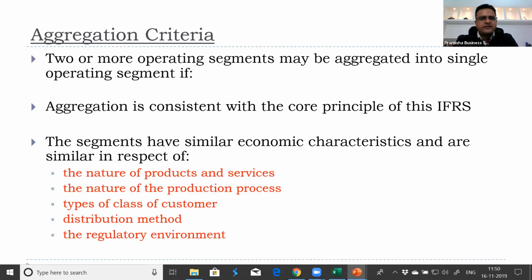In aggregation criteria, the segments have similar economic characteristics and are similar in respect of nature of products and services. Like we are selling a razor with a blade: nature of production process, type or class of customer. The person who is buying the razor is also going to buy the blade. The distribution method is almost the same, and the regulatory environment in which we are operating is the same. So we have two products which we are selling. If the nature of the products and services, production process, class of customer, distribution method, or regulatory environment is the same, if it is meeting all the economic characteristics, it comes under the purview of aggregation criteria. If it meets the aggregation criteria, we club it and show it as part of a reportable segment.